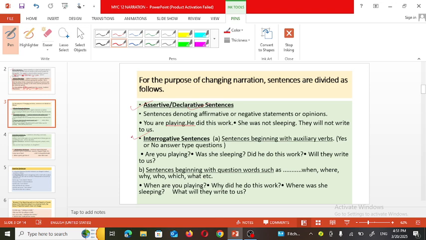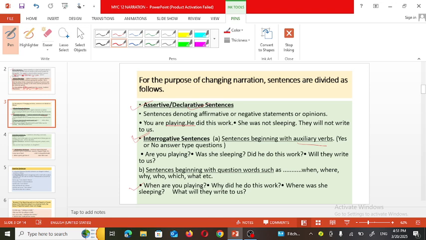Otherwise, second form is of the sentence, that is interrogative, means question form. This question can be also of two types. WH type question, or the question which is used by auxiliary verbs. So WH type question means where we have used when, where, why, how, such the kinds of questions can be there.